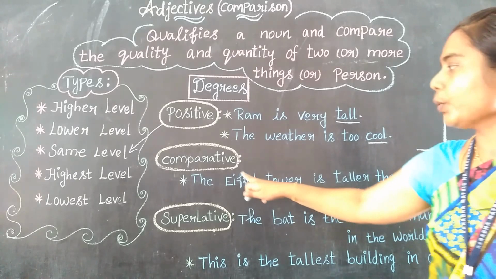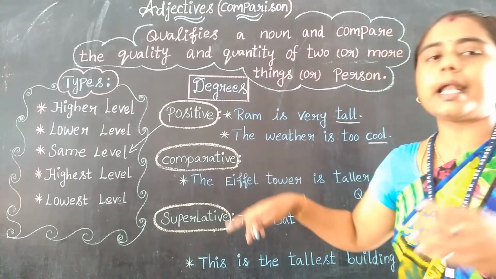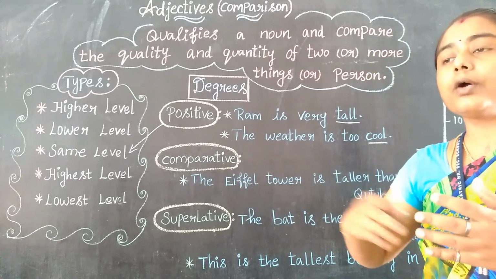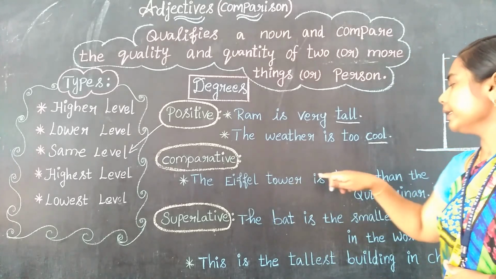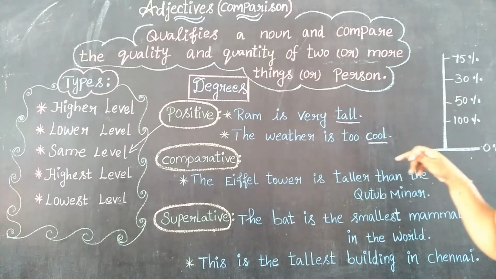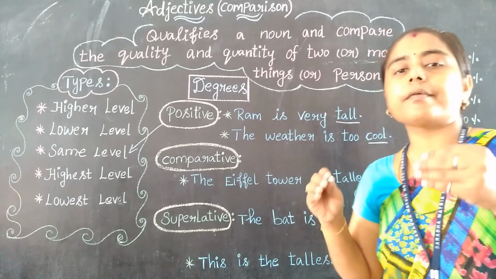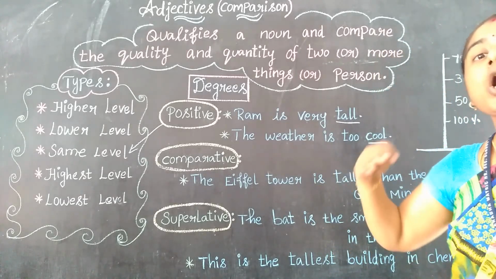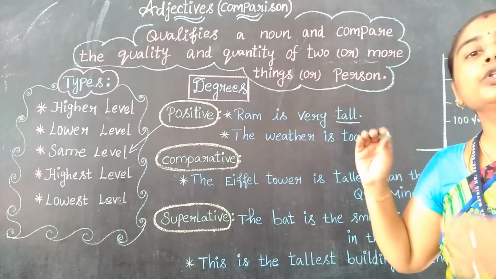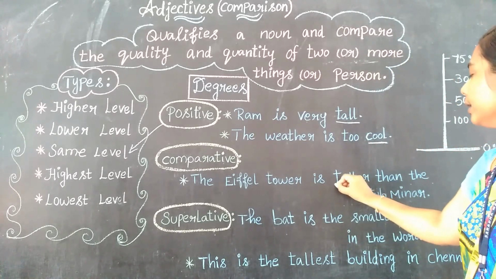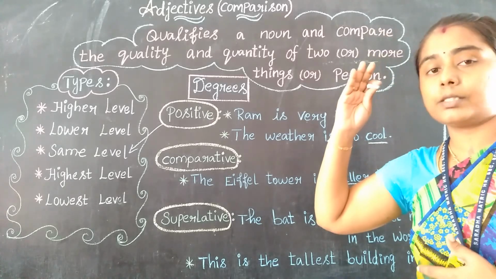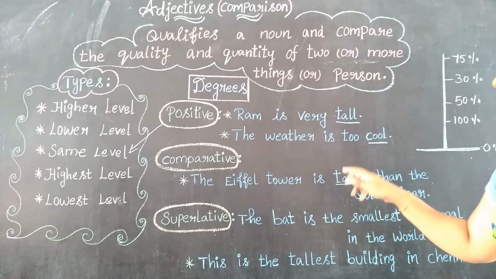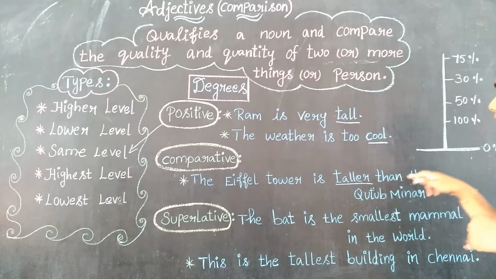Comparative, while hearing this word itself, you can understand that we are going to compare with another. See, the Eiffel Tower is taller than the Qutub Minar. The Eiffel Tower is taller than what? The Qutub Minar, right? So taller. The Eiffel Tower is taller than the Qutub Minar.